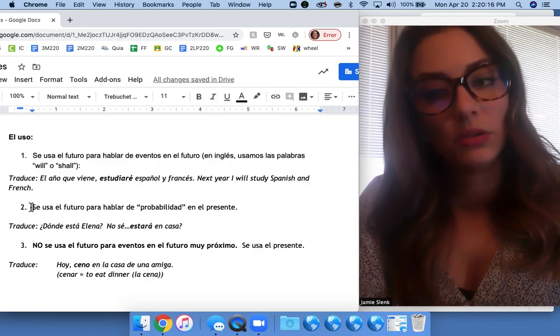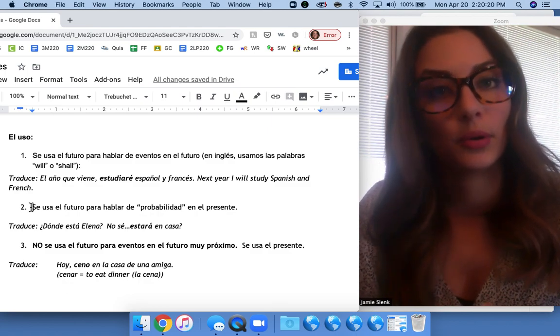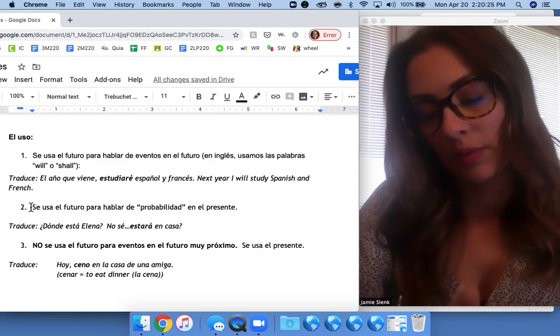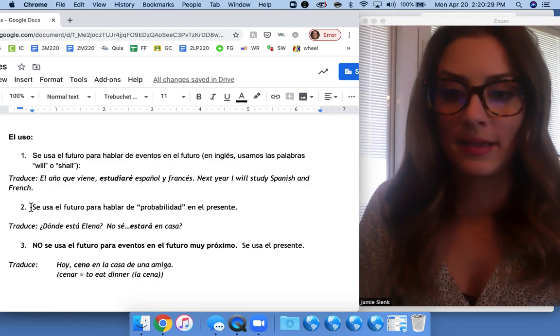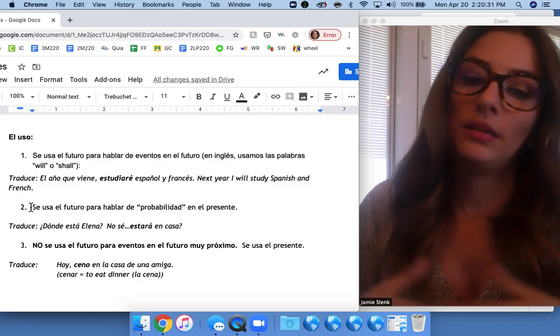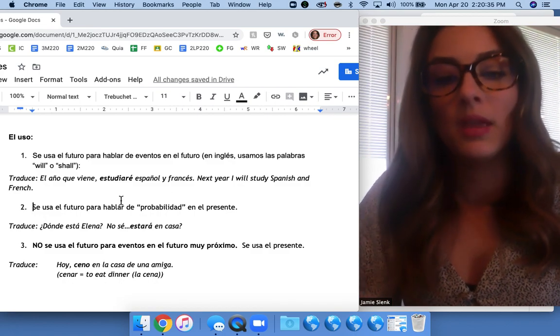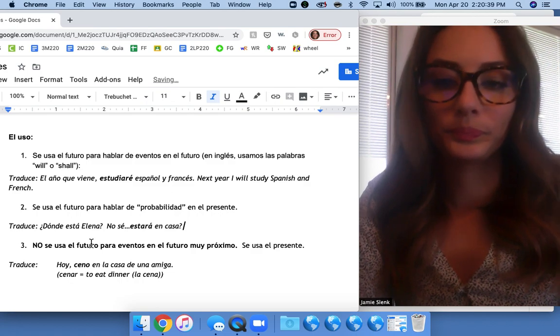You can also use the future tense to talk about probability in the present tense. So here's an example of what that would maybe look like. If someone says, ¿Dónde está Elena? Where is Elena? And you could respond with, no sé, I don't know, estará en casa. This means, might she be at home?